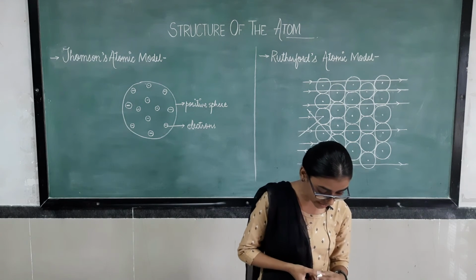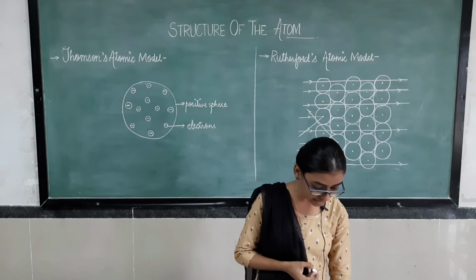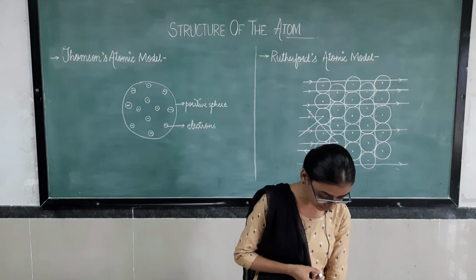So from the data, he also calculated that the radius of the nucleus is about 10 to the power 5 times less than that of the atom.